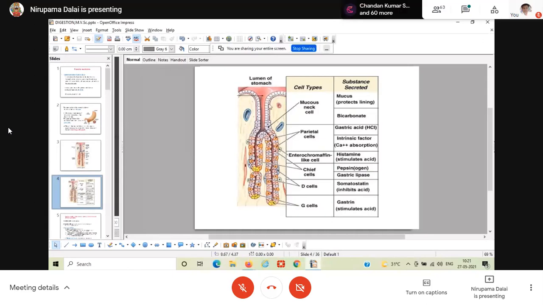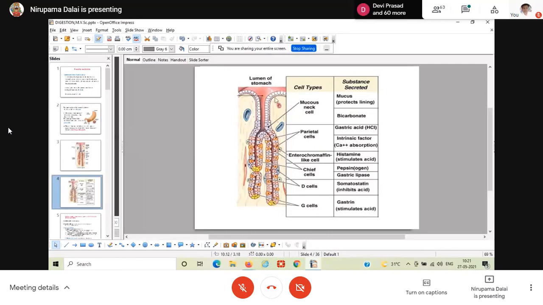Along with this mucus, they also secrete a lot of bicarbonate ions. Clear? The surface epithelial cells are also secreting a lot of bicarbonate ions. So this bicarbonate ion along with the visible mucus makes it alkaline in nature. That's why it will be helpful for the formation of the GMB, that is your gastric mucosal barrier. Again, I am telling, gastric mucus is generally classified into two types: one is soluble mucus, second one is visible mucus.